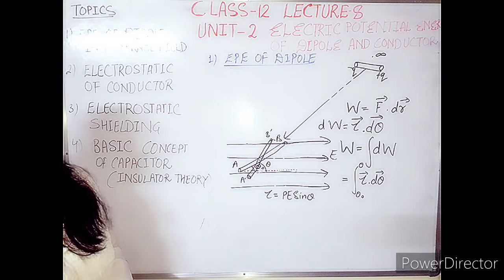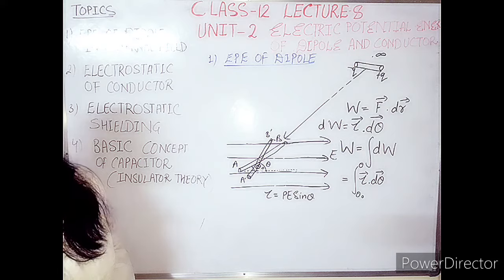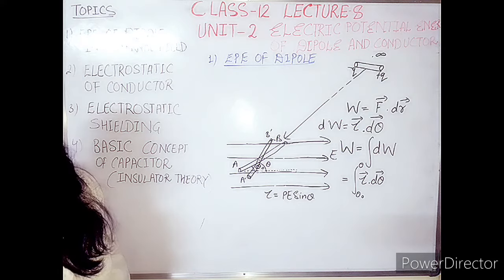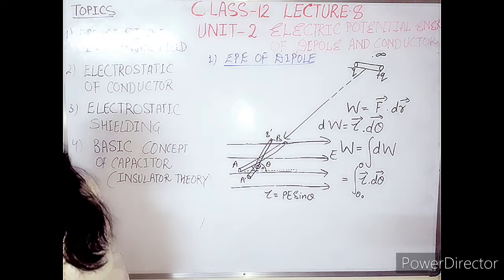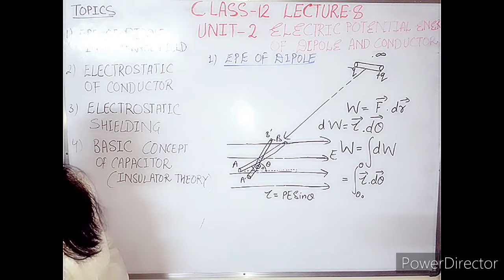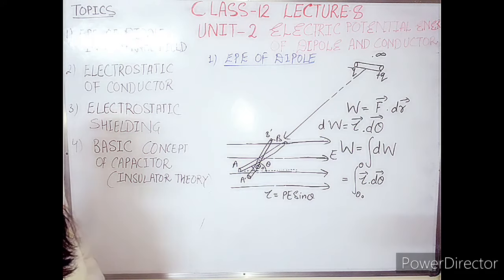Again I am repeating the point that tau is the torque which is across the axis of rotation, and the angular displacement is also corresponding to the axis of rotation. In accordance with that only the body will rotate. So here the angle between the two should be 0, and cos 0 is equal to 1.